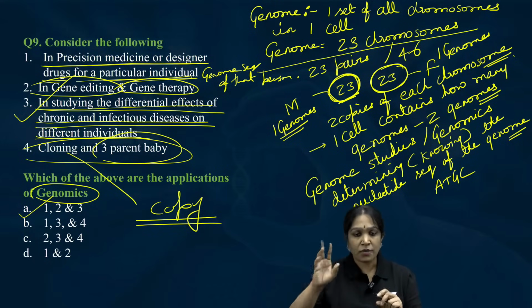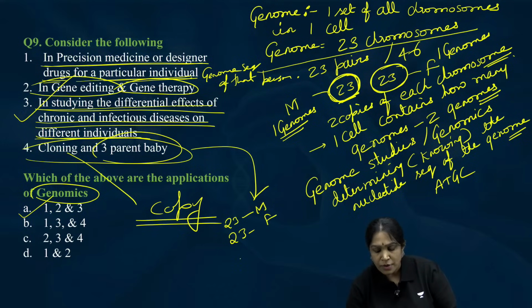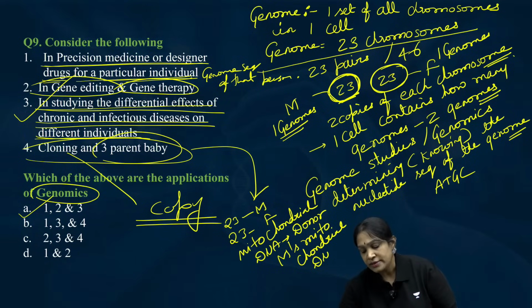Very briefly, 23 chromosomes from the mother, 23 chromosomes from the father, and mitochondrial DNA from a donor, because the mother's mitochondrial DNA is defective.